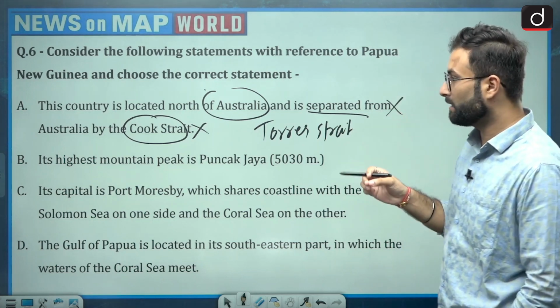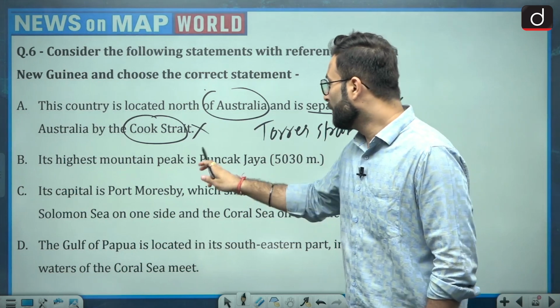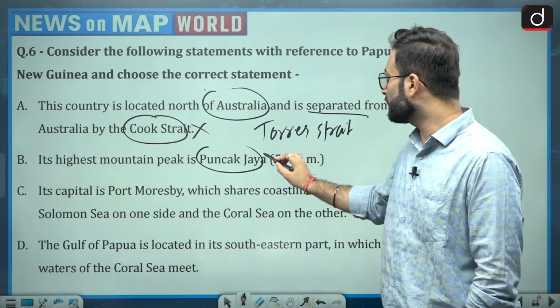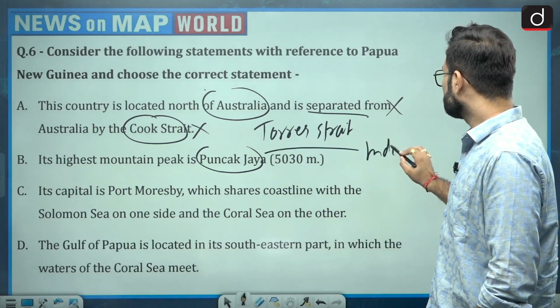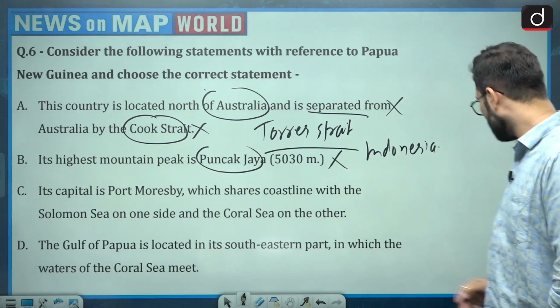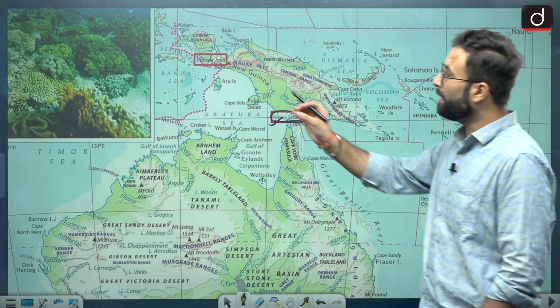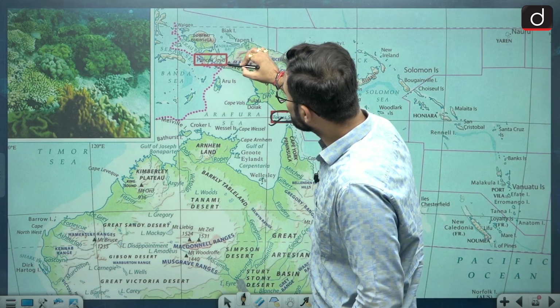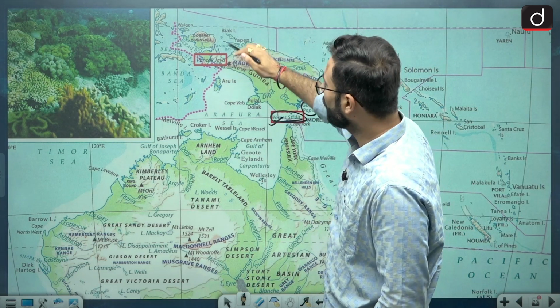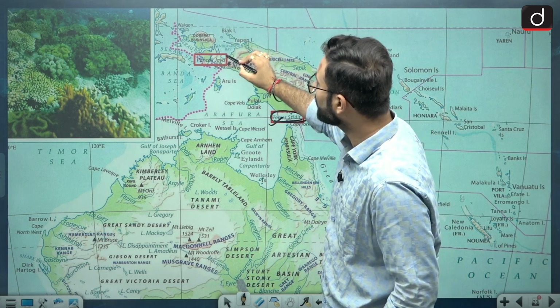Now second, its highest mountain peak is given. When we are talking about this particular peak, that is located in Indonesia. So it is not in Papua New Guinea, so this is also incorrect. Here if we look at this map, you can see this particular peak. Since it is a physical map, you won't be able to identify the boundaries, but this is basically